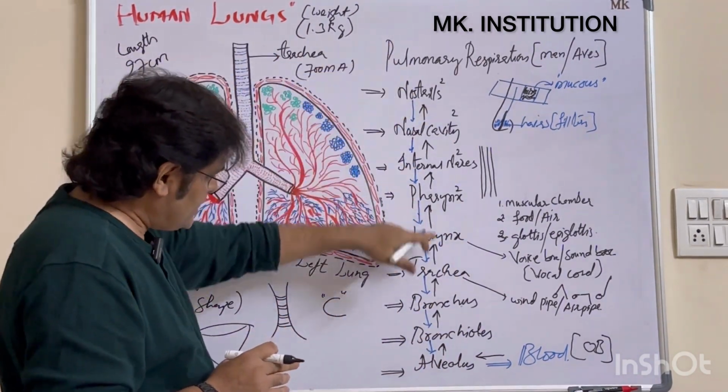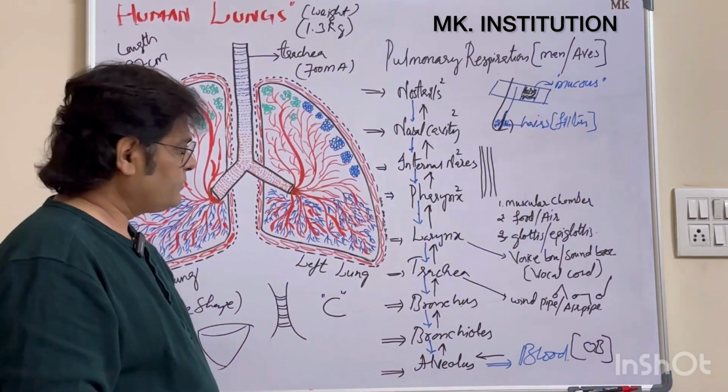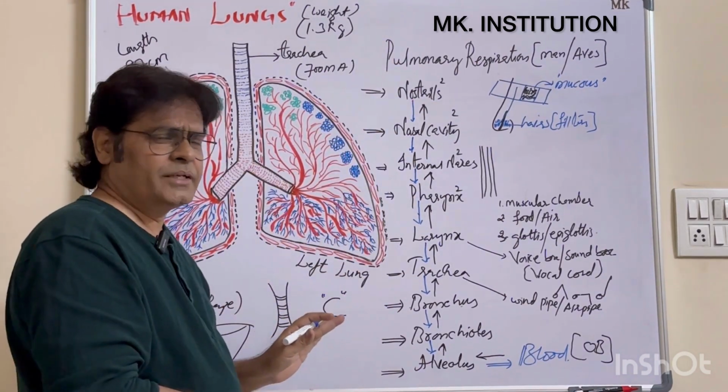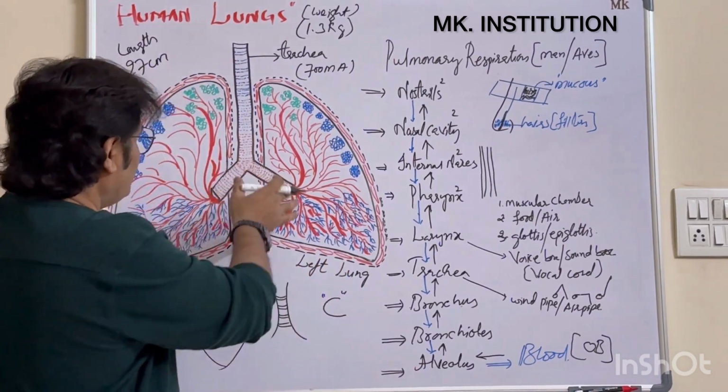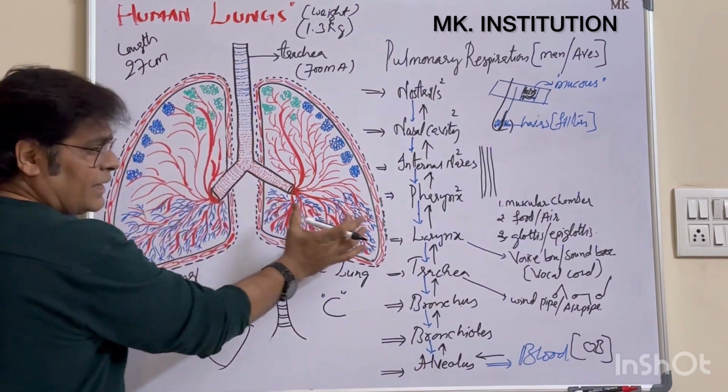Okay, this total sequence is called the pathway of respiration, pulmonary respiration. Hope you have understood this whole thing here. Now the lungs. How many pairs of lungs? A pair of lungs is present in the thoracic cavity: right lung and left lung.